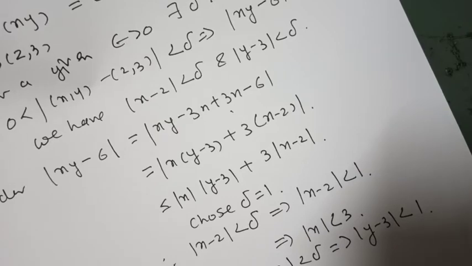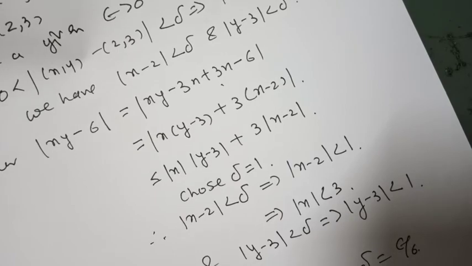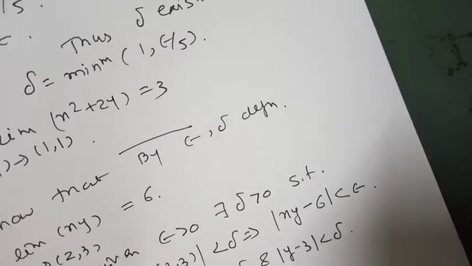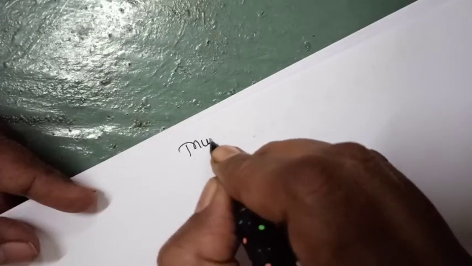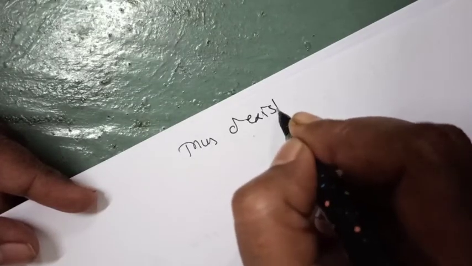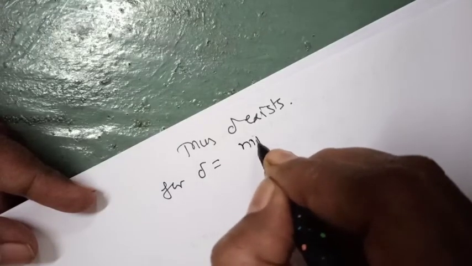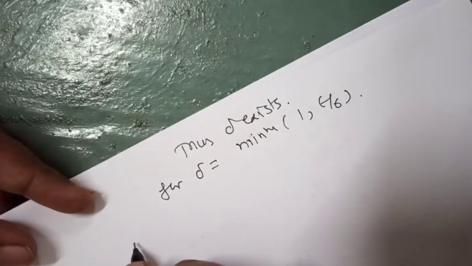Choose delta equal to epsilon by 6. Then 6 into epsilon by 6 is equal to epsilon. Thus delta exists, where delta is the minimum of 1 and epsilon by 6.